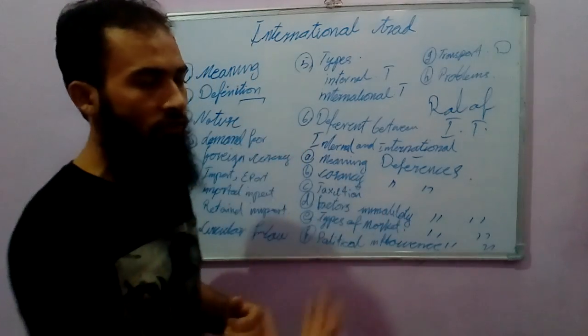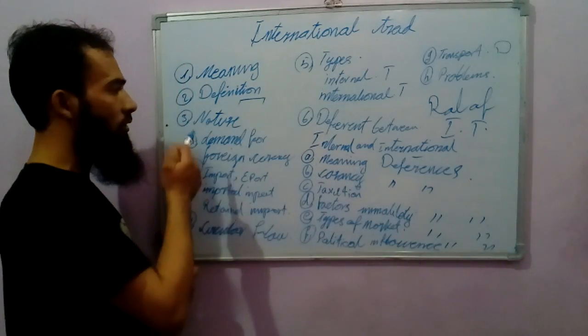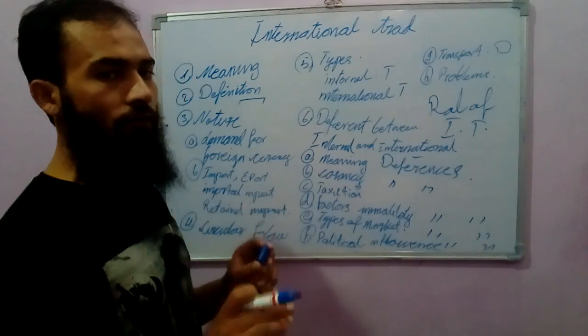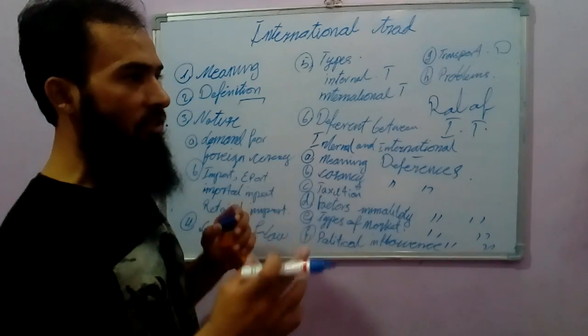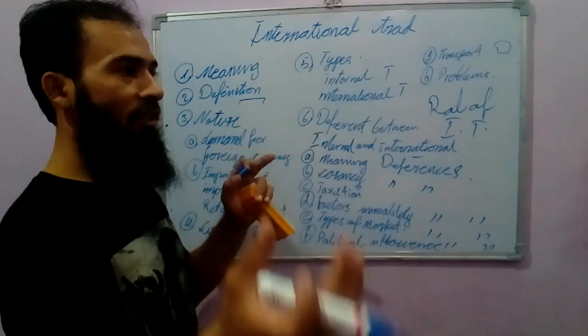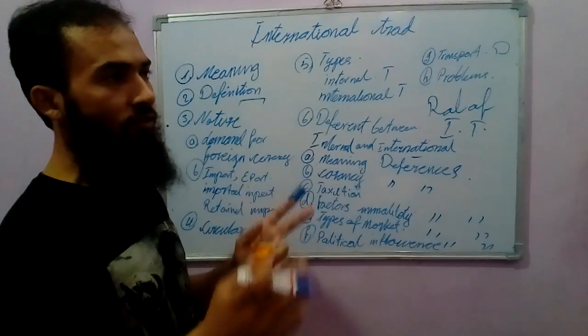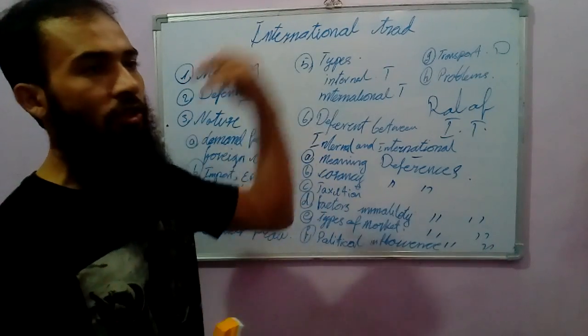So there are many definitions, but the meaning and outcome is the exchange of commodities and services between countries across their borders.